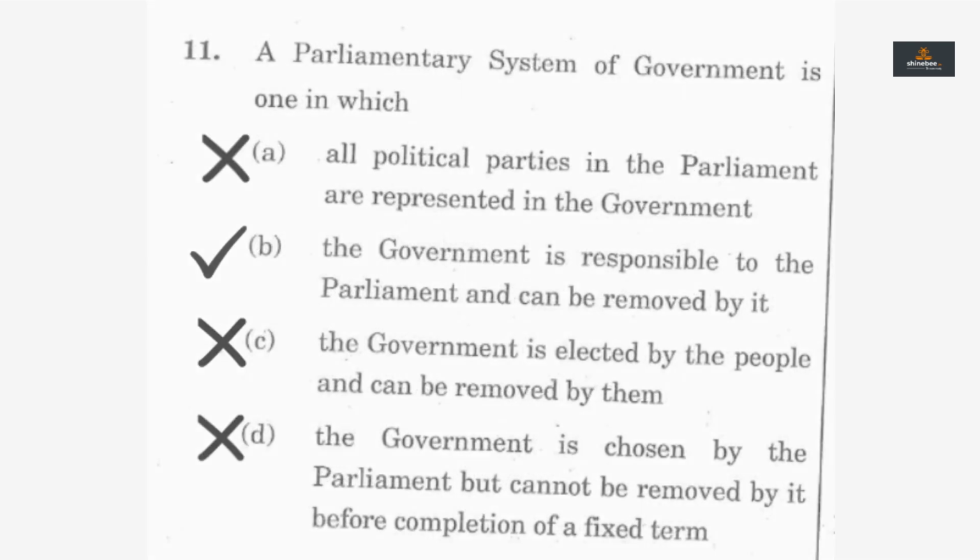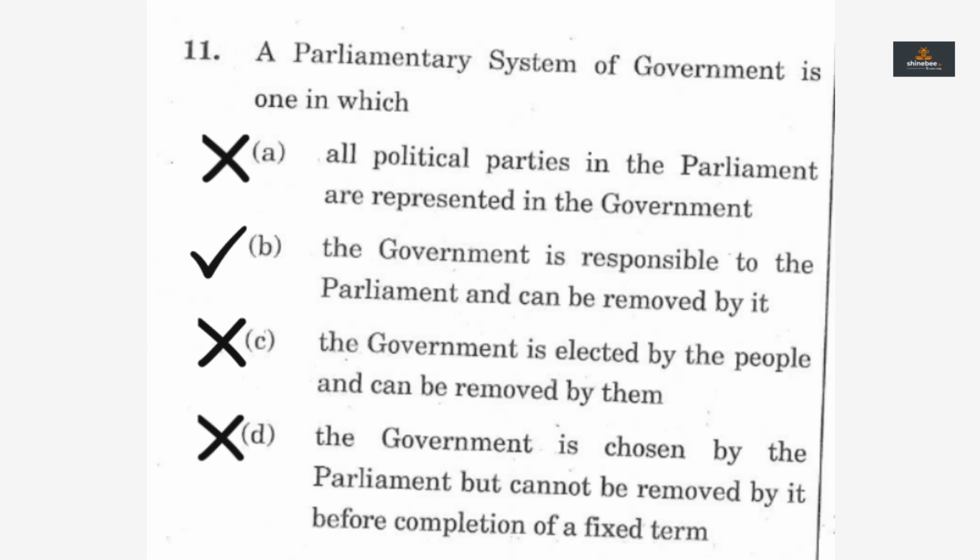Here only option B is correct in context of India because in Indian parliamentary system of government, the government is responsible to Parliament and Parliament can remove it if it loses confidence in its lower house. Therefore, using the example of India, we can arrive at the correct option in this question, that is option B.